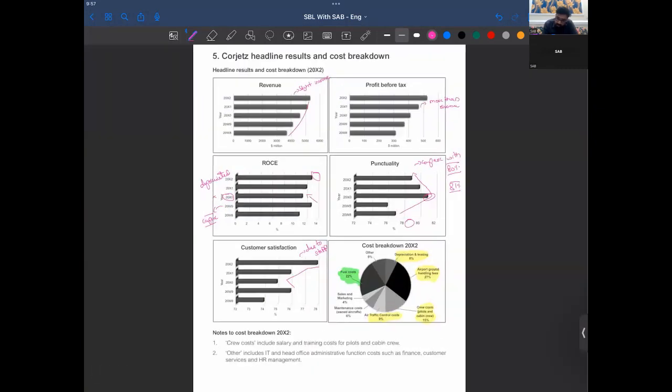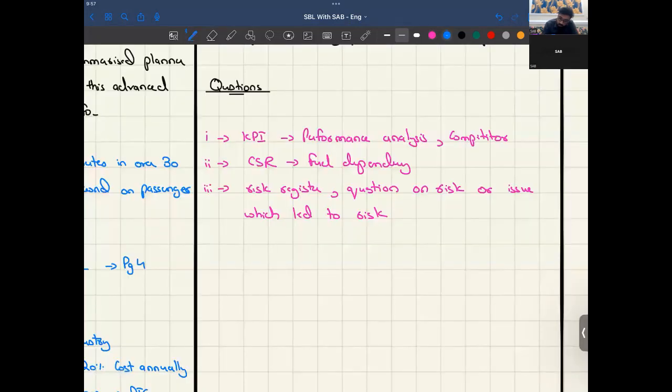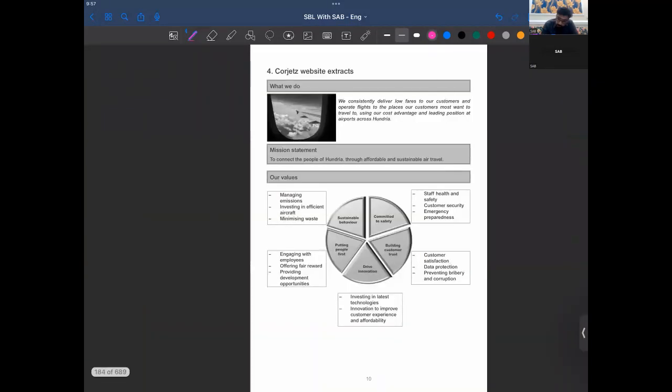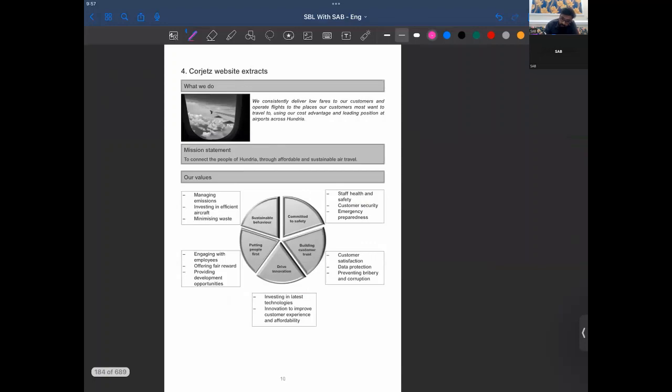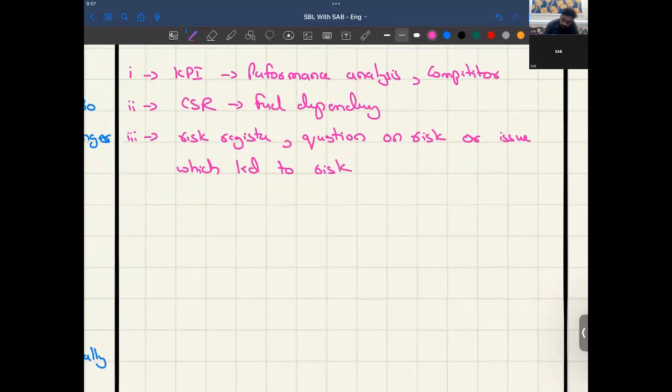The numbers are here, so they could ask you the performance. They have given you many numbers, so they could ask you about performance. The governance question, that's for sure, could be asked here, because they've given you the data.